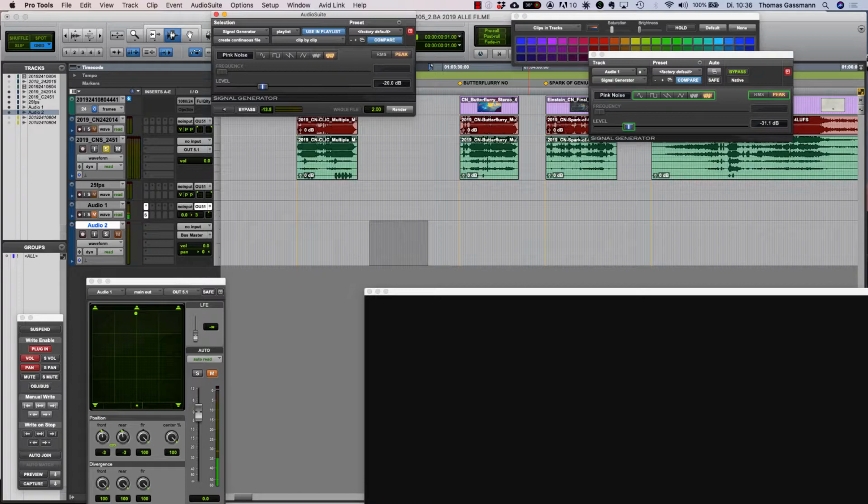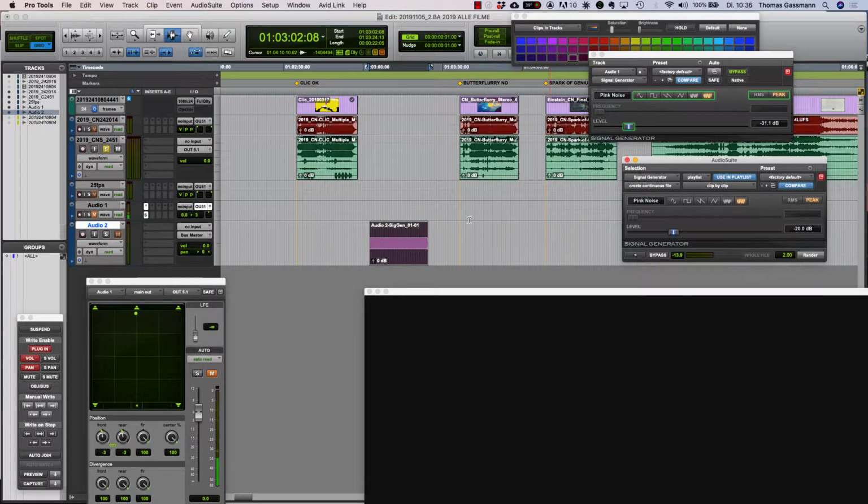The level is okay because it will be too loud anyway. And when I click on render, I get a sound file which sounds exactly like pink noise. I'm gonna play it to you.